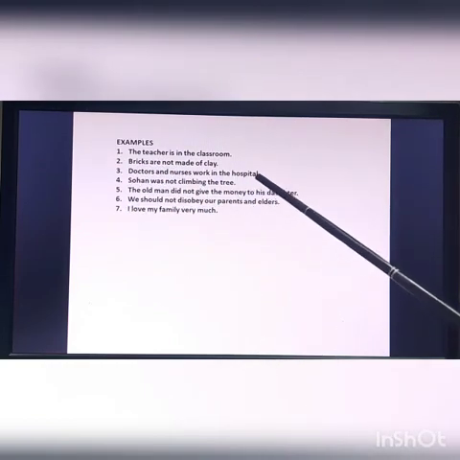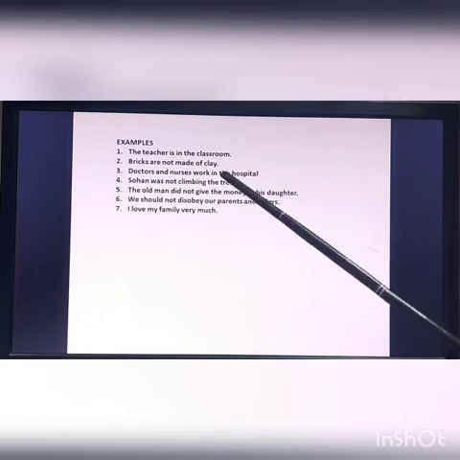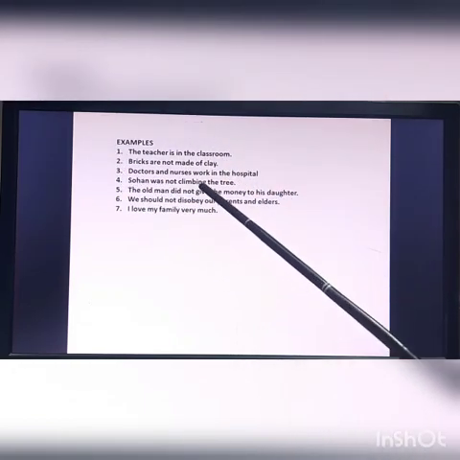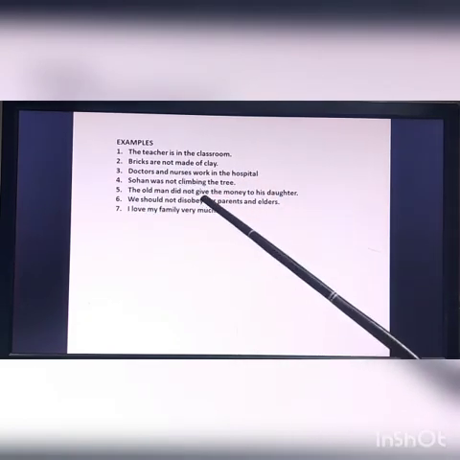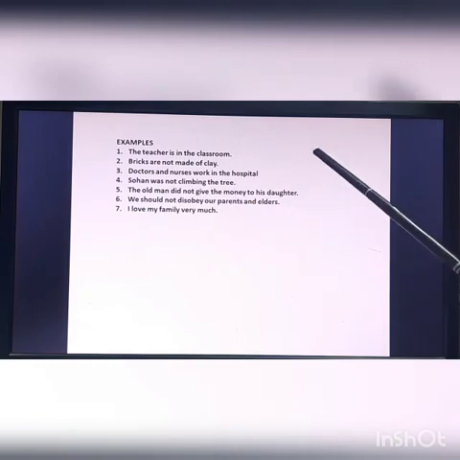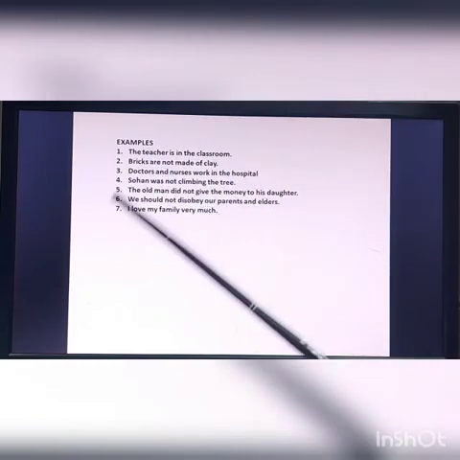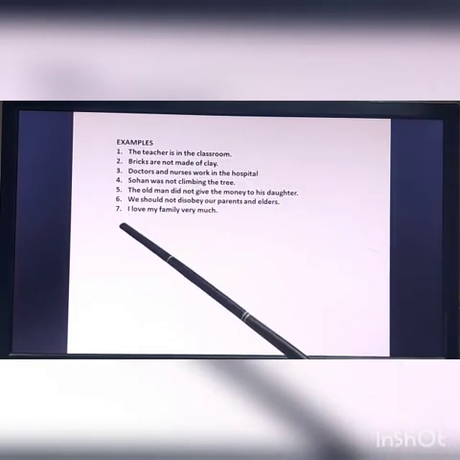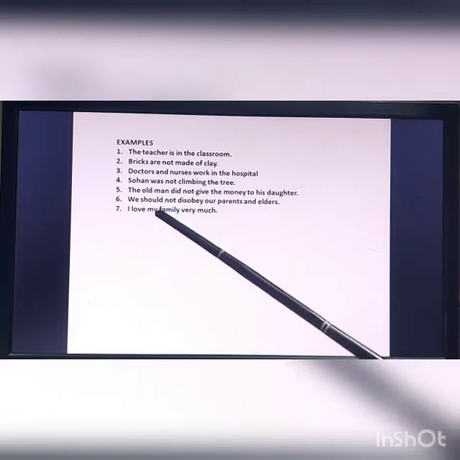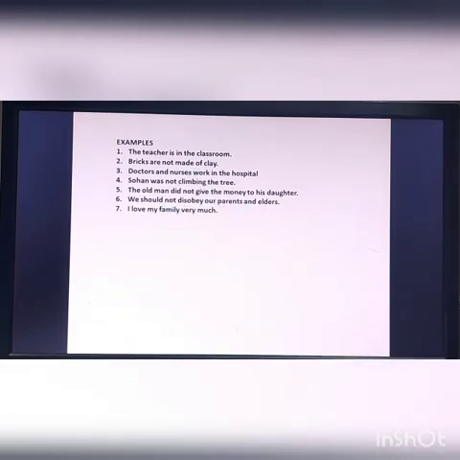Doctors and nurses work in hospital. It's a positive sentence. Sohan was not climbing the tree. It's a negative sentence. The old man does not give the money to his daughter. Negative sentence. We should not disobey our parents and elders. Negative sentence. I love my family very much. Positive sentence. Okay. So these are the answers for you. Positive, negative, positive, negative, negative, negative and positive.